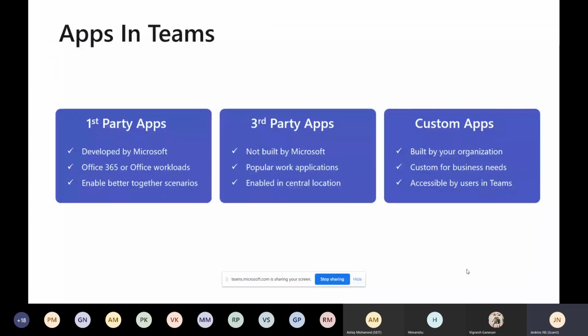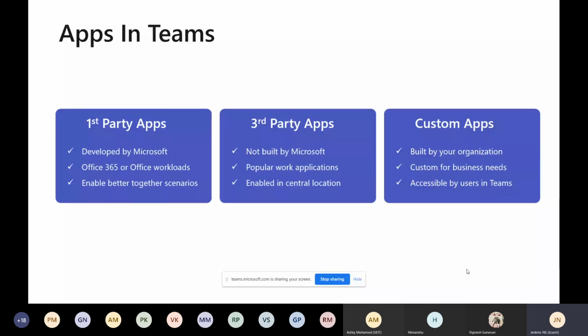We have 3 types of apps. I hope most of you already attended the last session and know this. First party apps are all the apps developed by Microsoft and the Microsoft Office products, which enable better together scenarios inside Teams. They include Word, Excel, SharePoint, and so on. All of these come under first party apps.